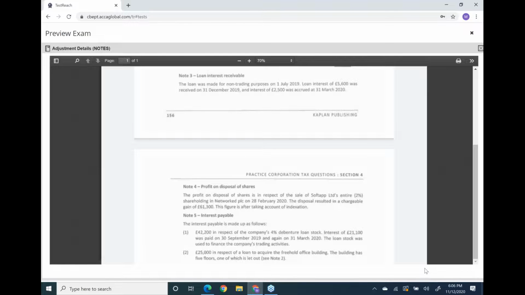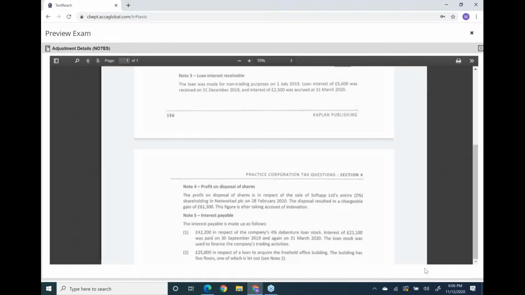The 5,000 amount belongs to non-trading activities, and that 5,000 interest will be deducted from the loan relationship box. And yes, the remaining 20,000 is for trading activities, so that interest will be part of our trading income deduction.